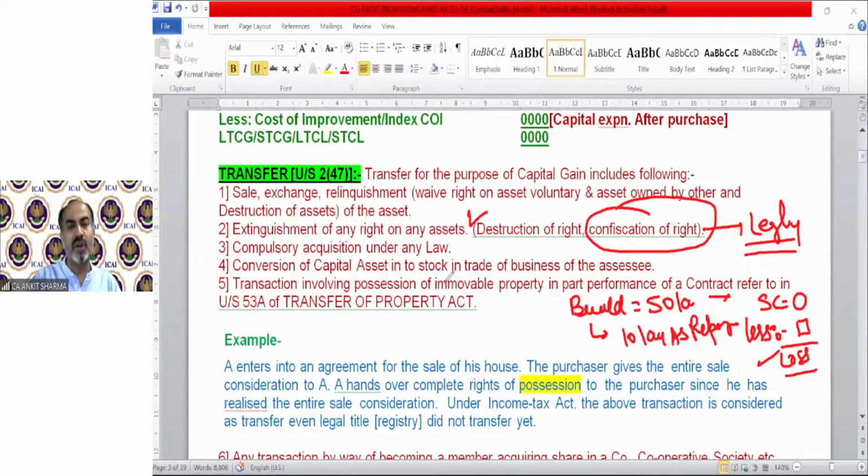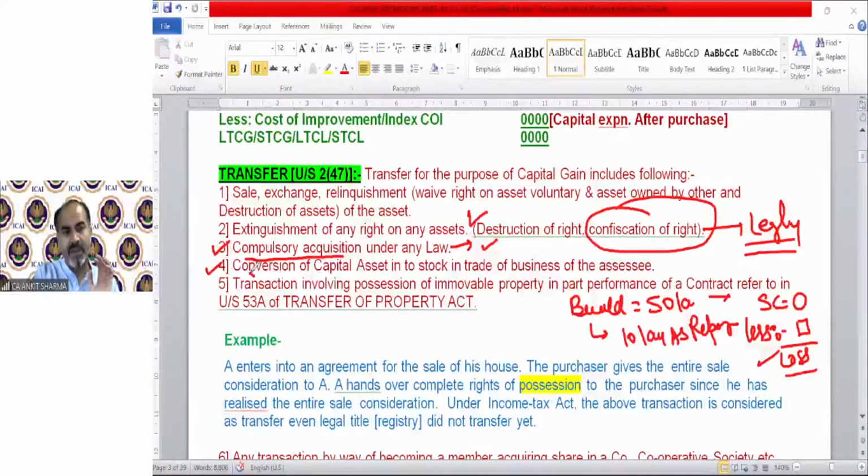Compulsory acquisition under any law. We have a separate detailed provision regarding this compulsory acquisition. So we will discuss the meaning of compulsory acquisition later on when we discuss the detailed provision for this. Okay. So for the time being, I am skipping this topic. For the time being, I can tell you if the government acquires your property compulsorily for any reason, for making an airport, for making a road, etc., that is also transfer. On that also we are going to calculate the capital gain. What is the concept? How we need to calculate? We will discuss in detail.